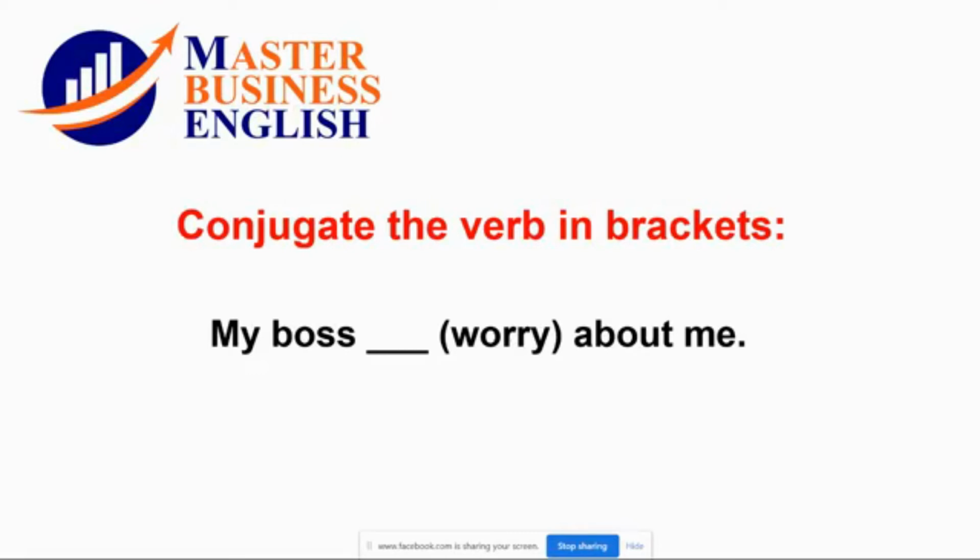The verb ends in consonant plus Y. As we saw before in another example, when we have a verb that ends in consonant plus Y, we just need to drop the Y and add IES. So here, worries.